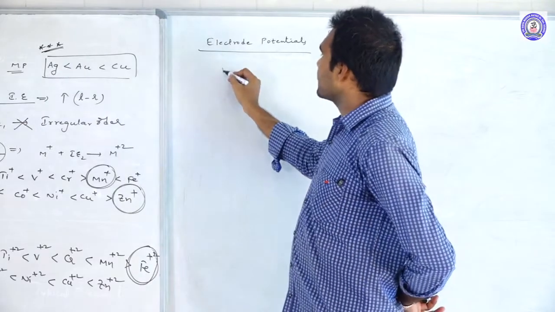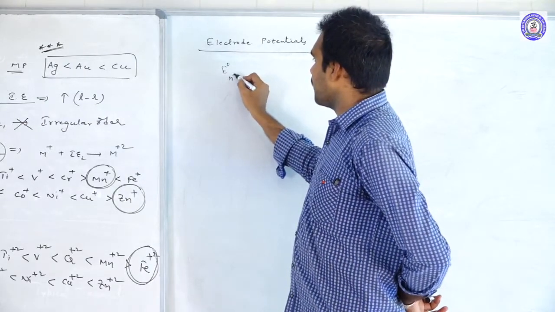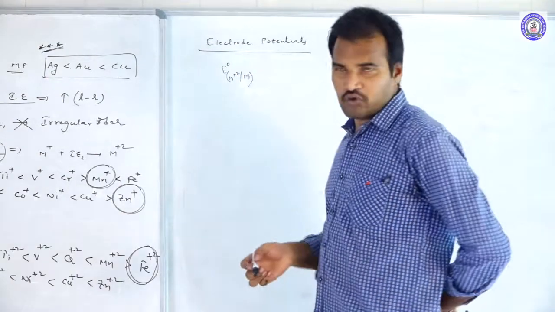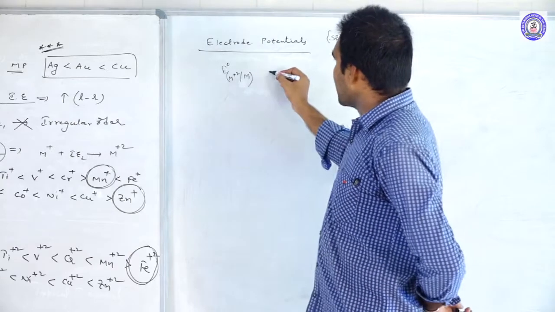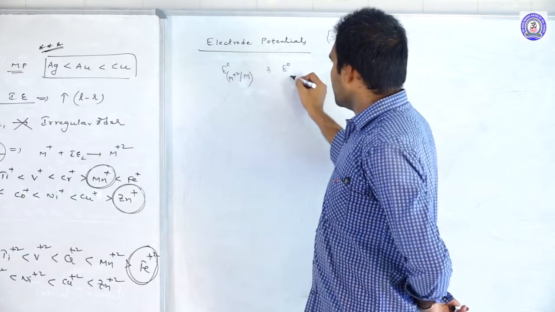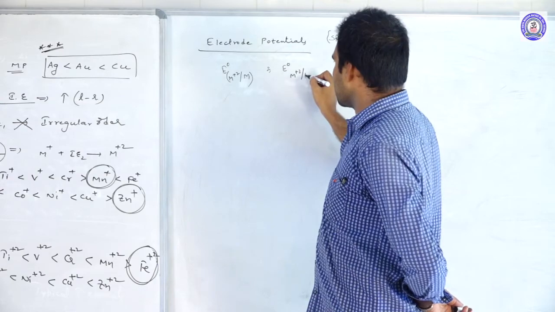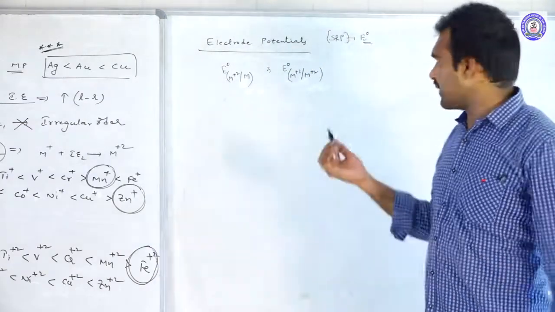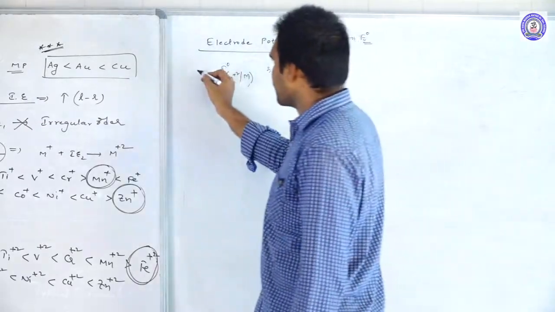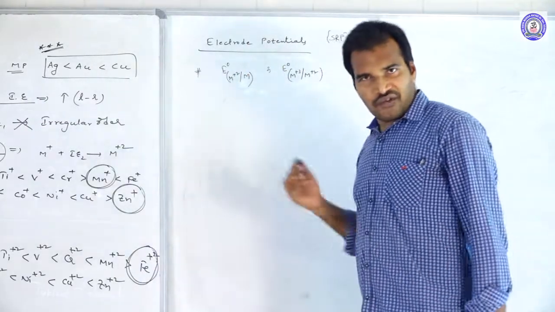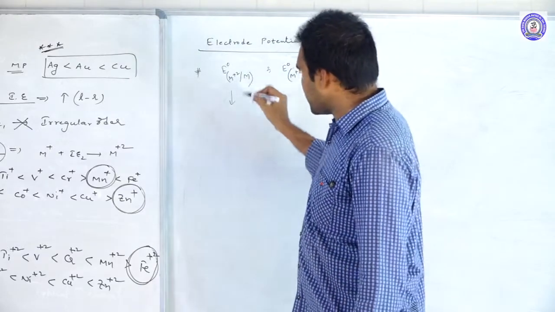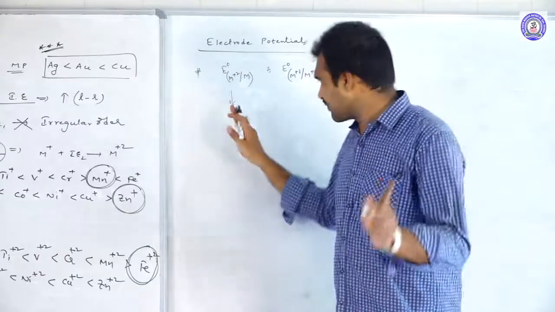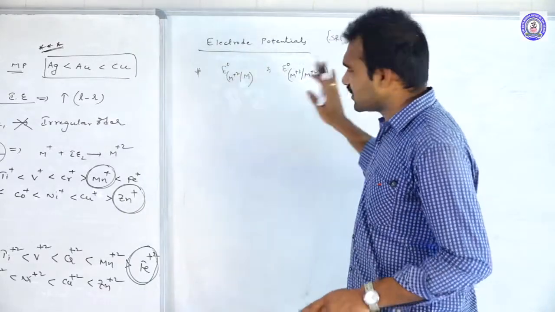One is standard electrode potentials of M plus 2 ions to metals, and as well as E0 values of M plus 3 to M plus 2, plus 3 ions to plus 2 ions. Okay, these two SRP values we are going to compare. First, coming to the M plus 2 to M electrode potential values, whatever it may be, either this one or this one.